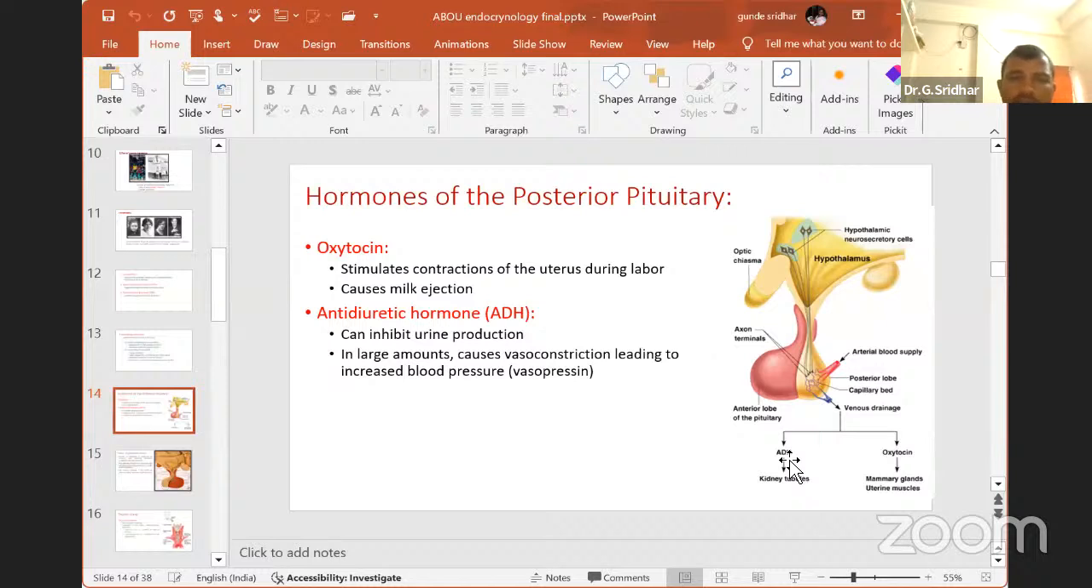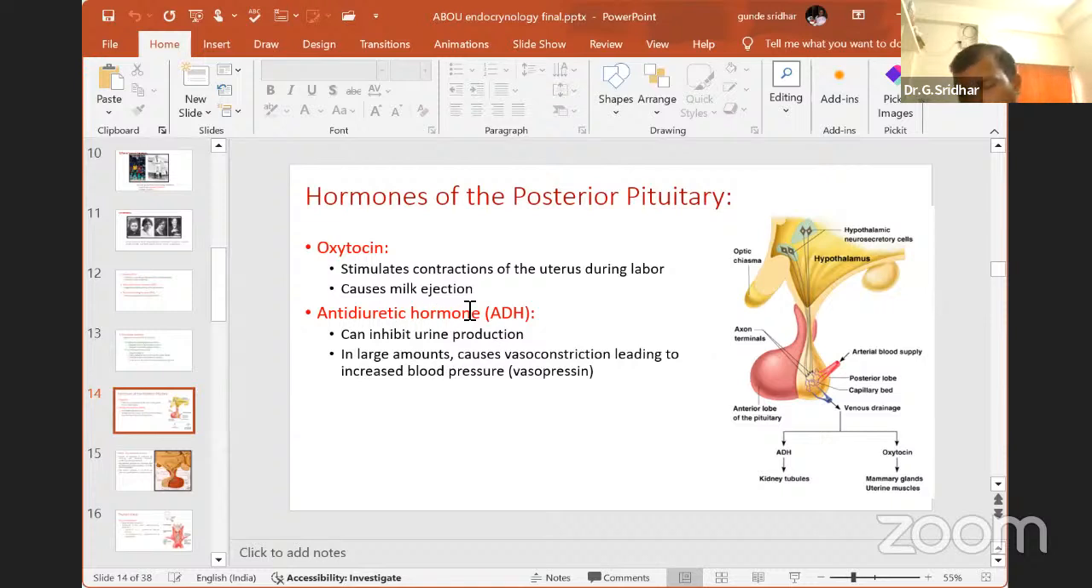Oxytocin stimulates the contraction of the uterus at the time of parturition. That means when the mother is admitted to the hospital for delivery, first they will give the oxytocin hormone to stimulate the uterine muscles. Then the baby will be pushed out from the mother's body. It is also useful for milk ejection. Then anti-diuretic hormone.